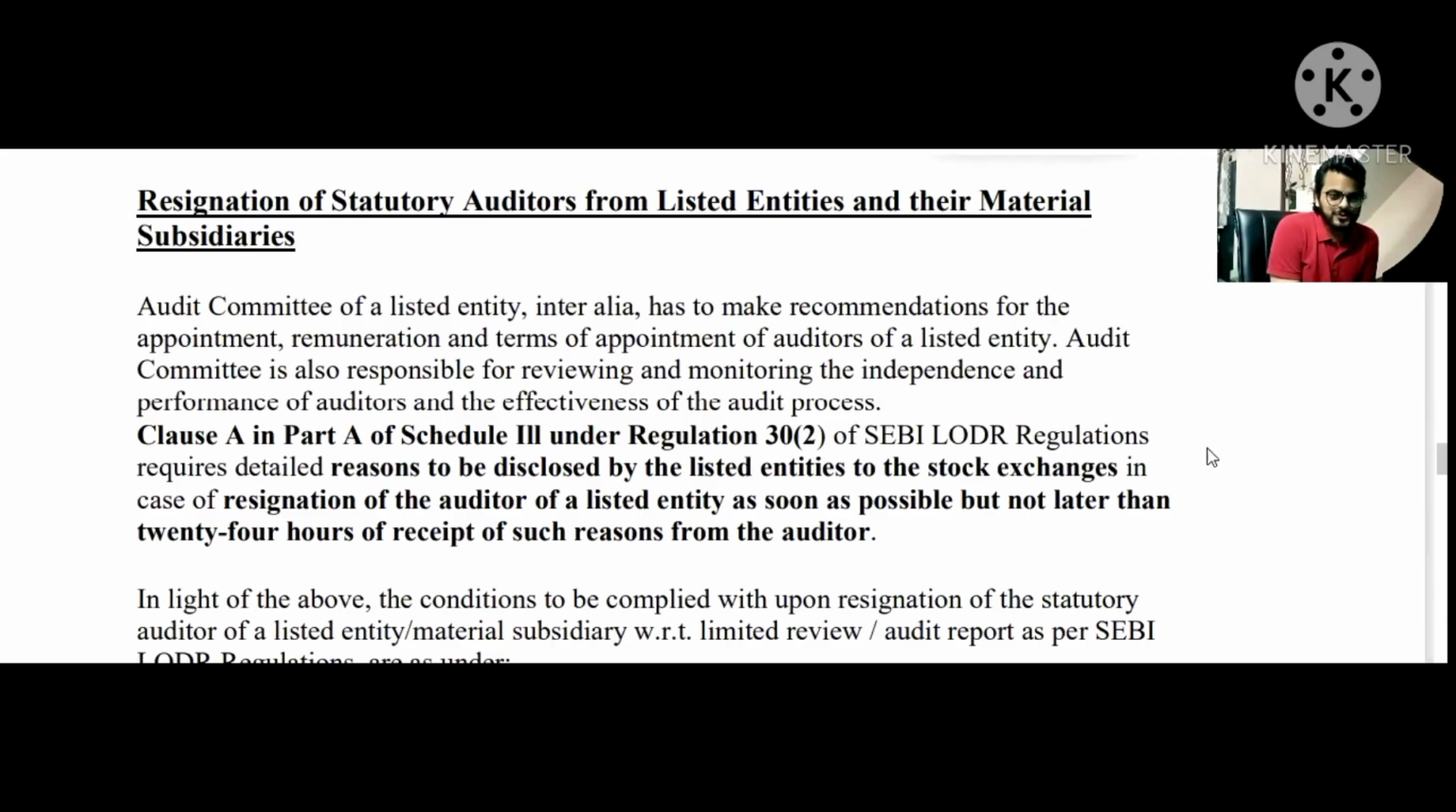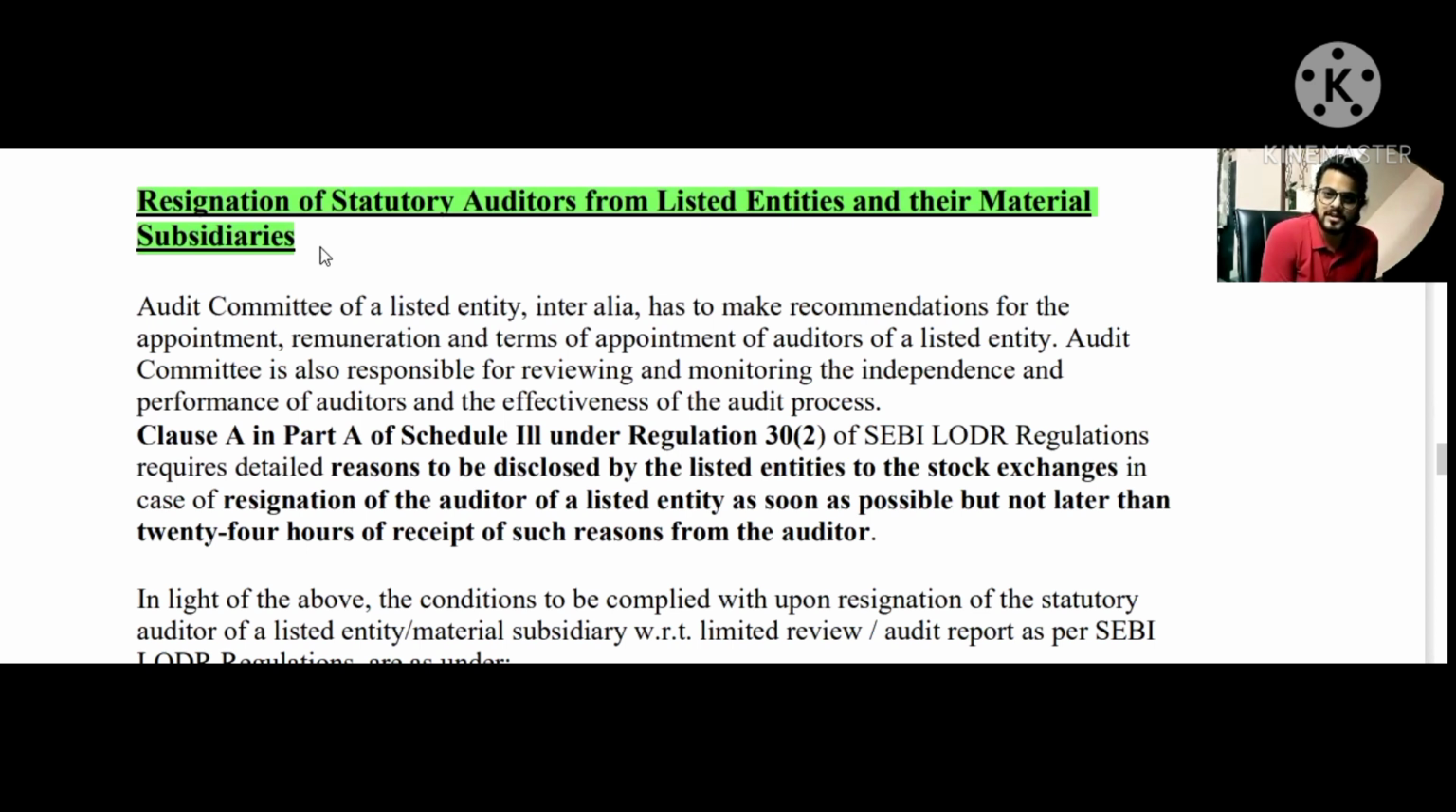So now let's head to the amended portion, which is your last topic for the day. It talks about the resignation of statutory auditors from the listed entities and their material subsidiaries. So this topic is also subdivided into 3 portions. The first portion